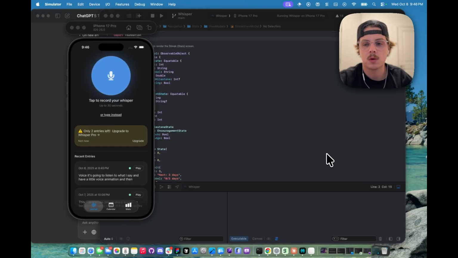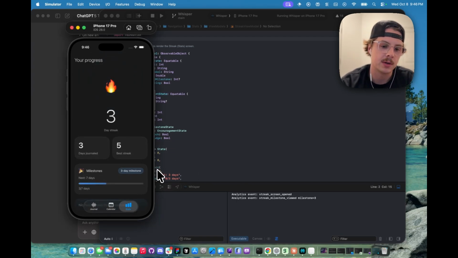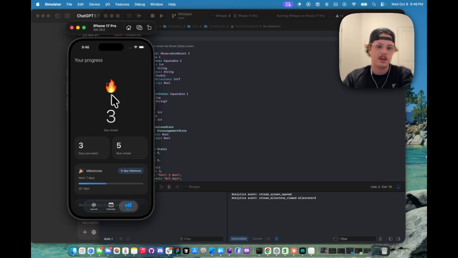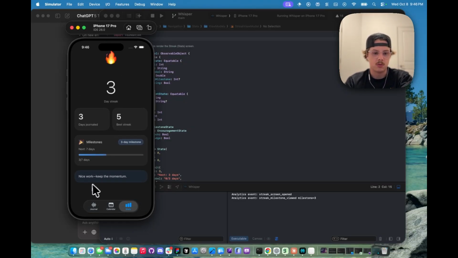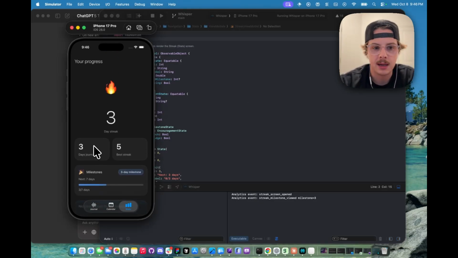Codex has just finished working on our stats feature. I just ran the app. Let's check it out for the first time. This is how our streak feature is looking. So we've got a 3-day streak, 3 days journal, best streak. The only thing I would say is we need to tighten this up so we don't have to scroll to see this. Otherwise, it looks fine, but this is a tidy up thing for later.